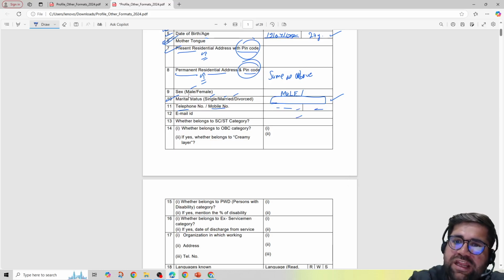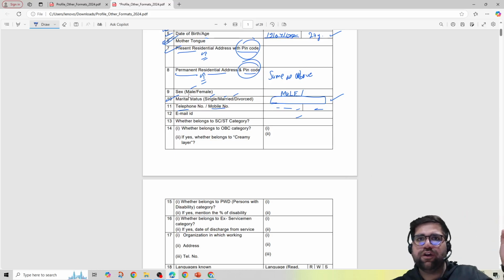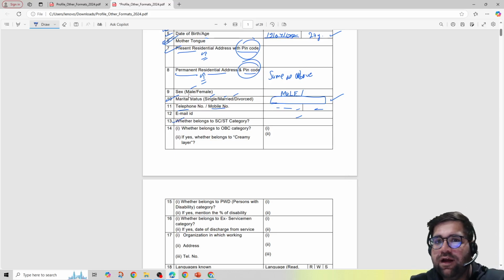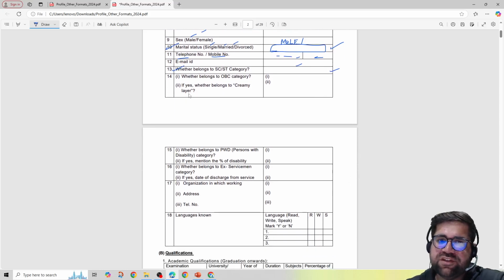Okay. Then your email id, again you have to give for communication purpose. Please give the correct email id, verify it once you enter it. Okay. Then whether you belong to ST or SC category, same thing has to be written over here. That depends upon which category you have filled the form into.